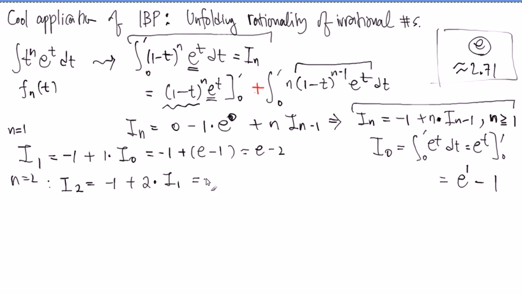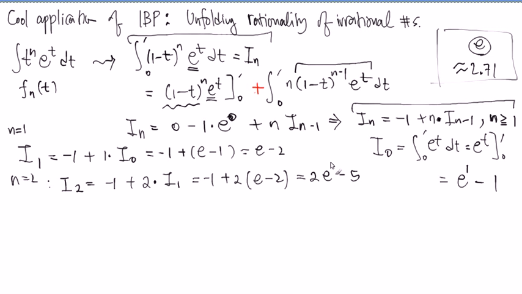So what is it? Minus 1 plus 2 times I_1. We just calculated I_1 here, so we use that: e minus 2. If you simplify this one, it is 2 times e minus 4, minus 1, which is 2e minus 5, or something like that. And you repeat this over and over again. So you can use a computer to keep repeating this process. That was the recursive formula, right? So I did that. Redo it again, but this is for the definite integral. This is the first time we're doing a recursive formula for a definite integral, but the idea is the same.